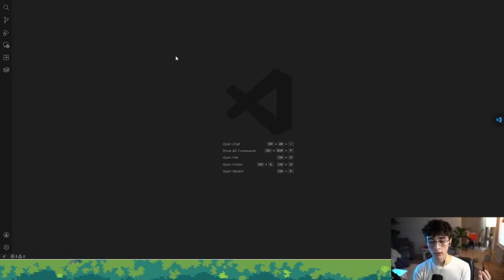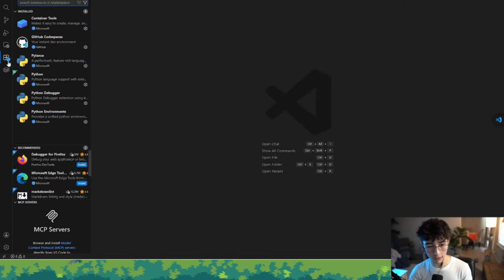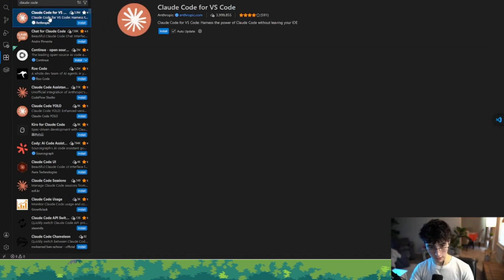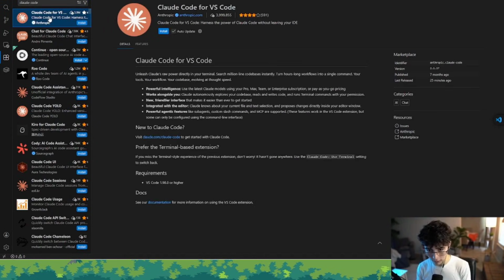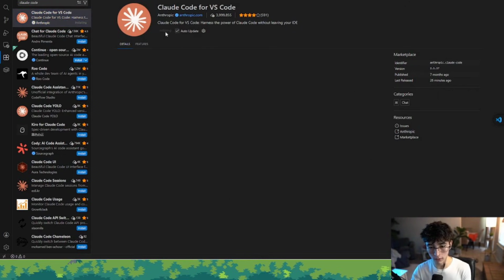If you don't have VS Code, please download this environment on your computer because I'm doing the whole setup using this. Cool. So we're going to start by heading into our section here, extensions, and we're going to download Claude Code. This is the extension that they added within VS Code that allows you to just have the regular chat interface with Claude. You don't have to use the terminal. I really like this plugin because it's really intuitive and really simple to understand because we are already used to talking with our AIs. So yeah, I'm going to recommend you install this plugin.